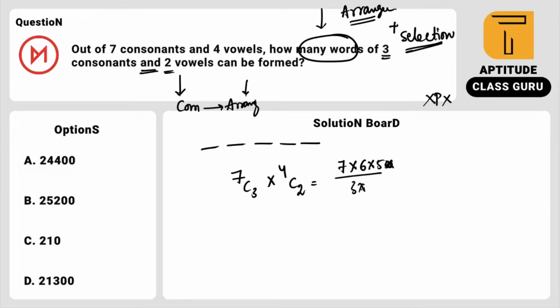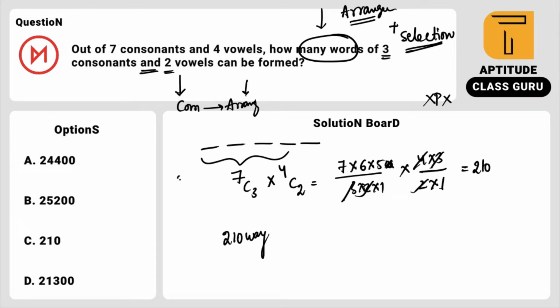So 5, and 3 into 2 into 1, into 4C2, which is nothing but 4 into 3 by 2 into 1. So 2, 2 and 3, 4 and 3 get cancelled. We are left with 7 into 6 into 5, and 5 sixes are 30 and 7 thirties are 210. So we have selected the letters for these 5 places in 210 ways.